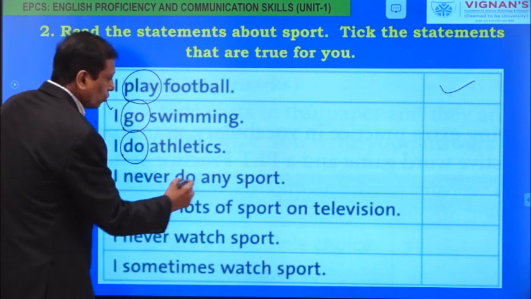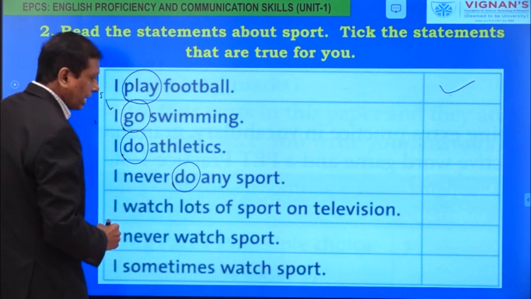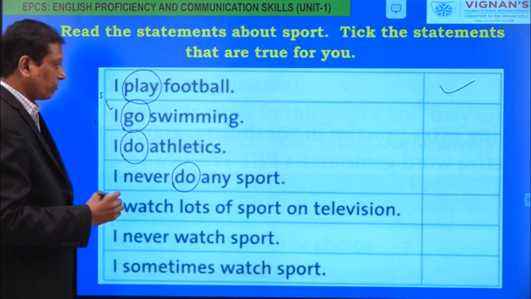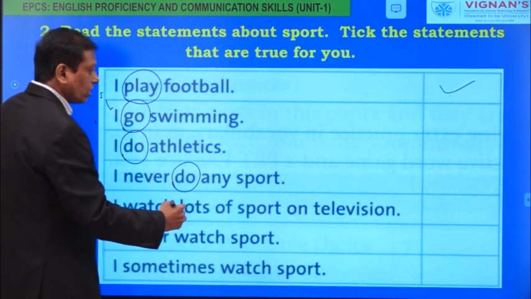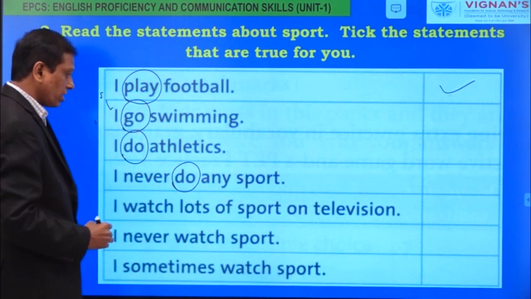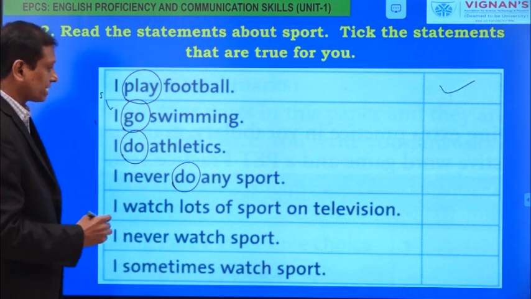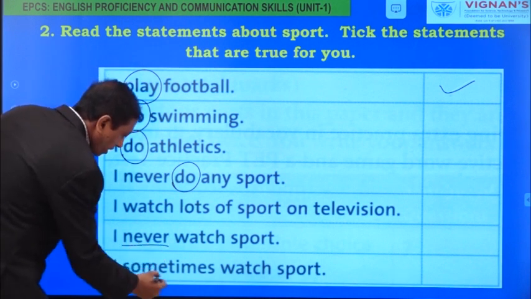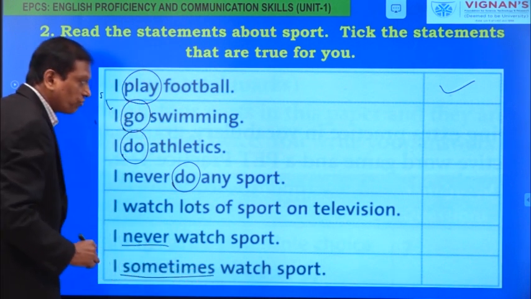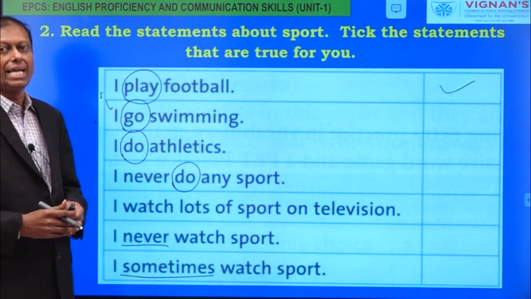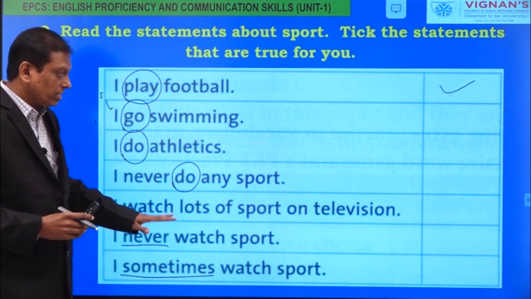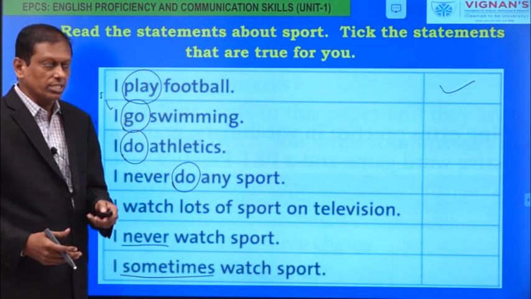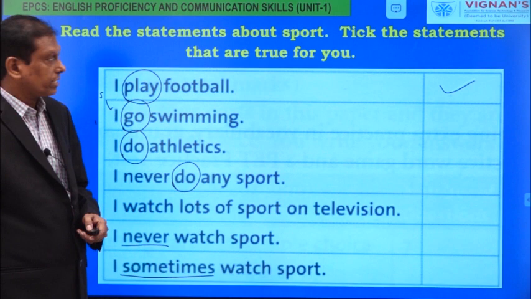Now look at the next statements. I never do any sport. I never play any sport is a wrong sentence. I never do any sport. I watch lots of sport on television. I never watch sport. I sometimes watch sport. Here, I never, I sometimes: how frequently we do these activities has been mentioned in these statements, and we are going to discuss these further in our unit.